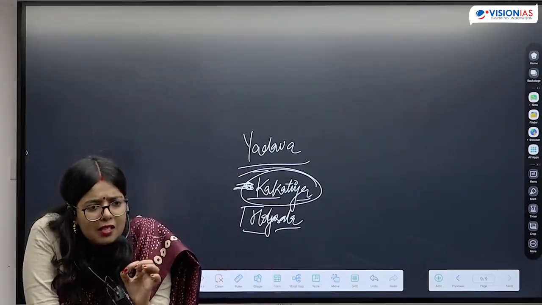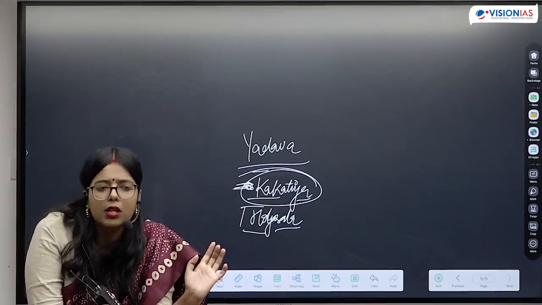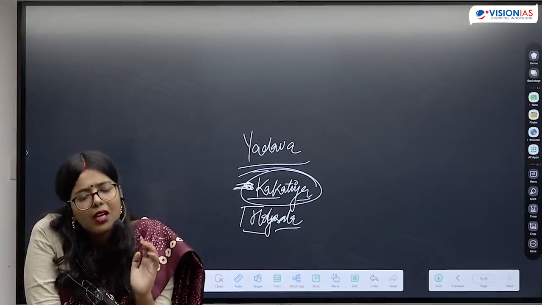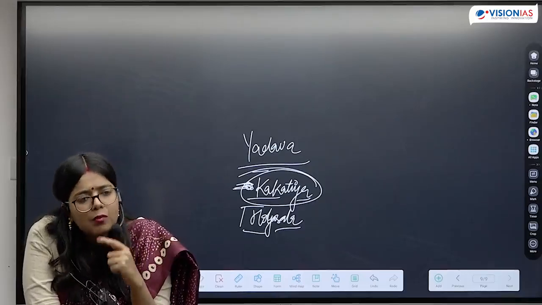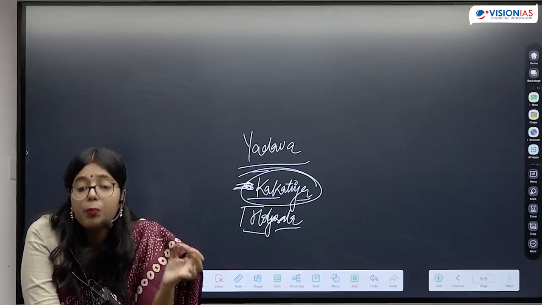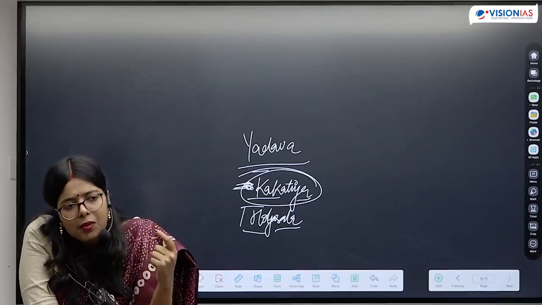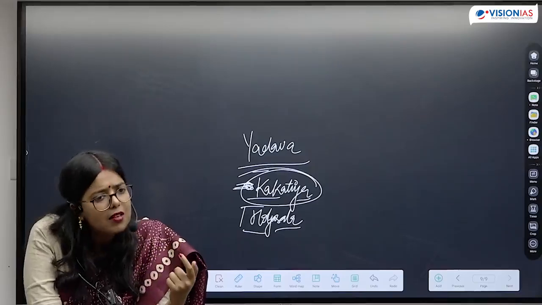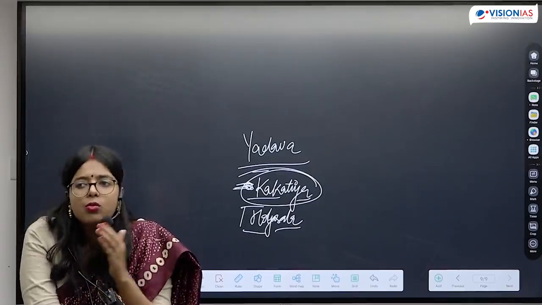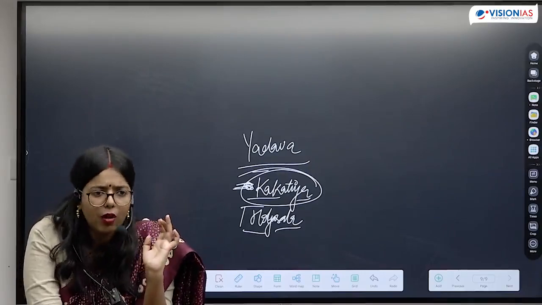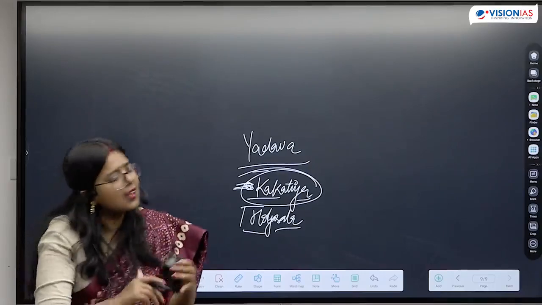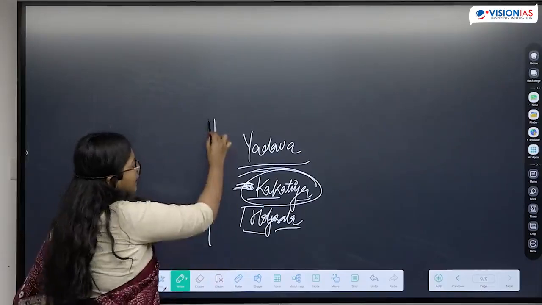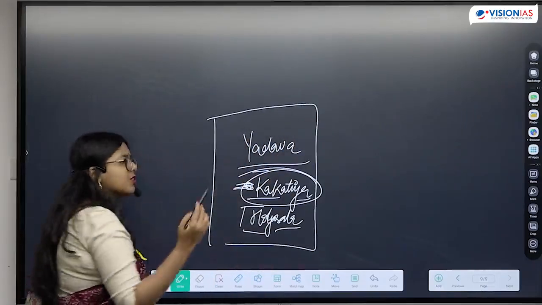Now UPSC doesn't go into the nitty-gritties of the rulers because not a lot of work has been done when it comes to a proper political history. At some places you will find economic references, at some places you will find cultural references, and if they are in news, then UPSC has asked a question on that. Otherwise, they have asked a question on chronology,